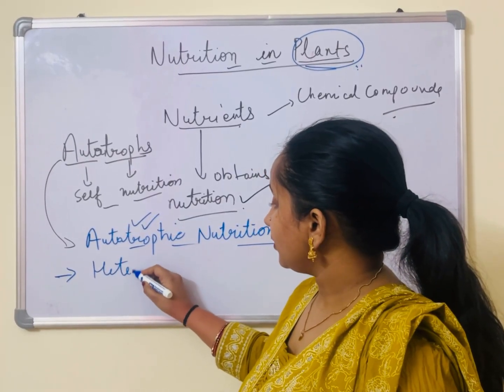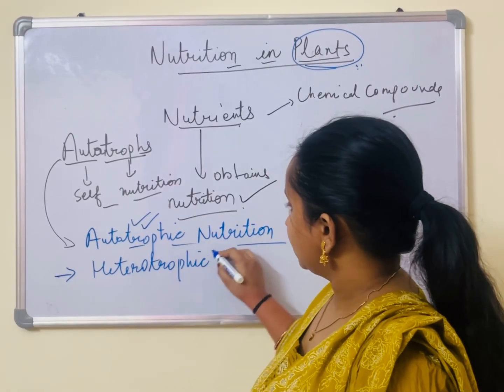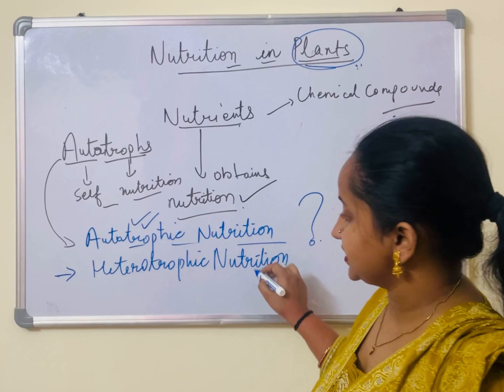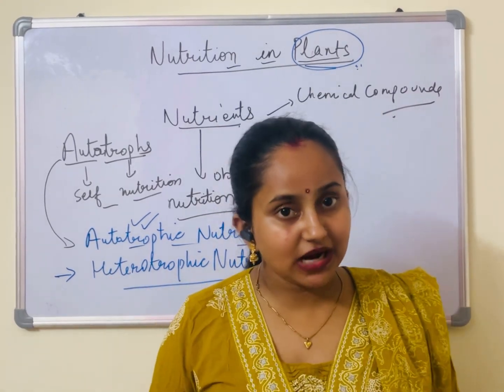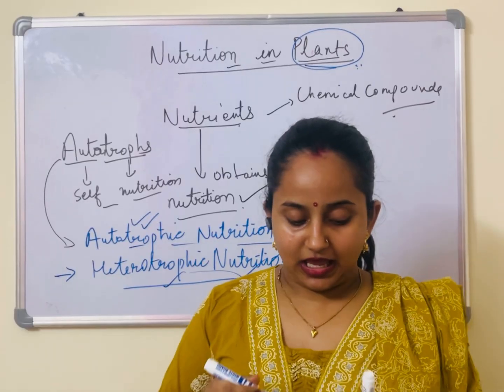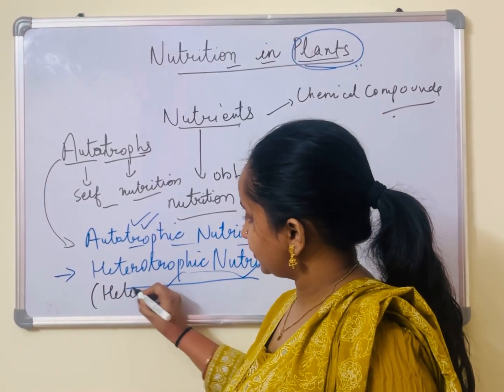So here is the answer. The type of nutrition present in non-green plants and animals is heterotrophic nutrition, and they are called heterotrophs.